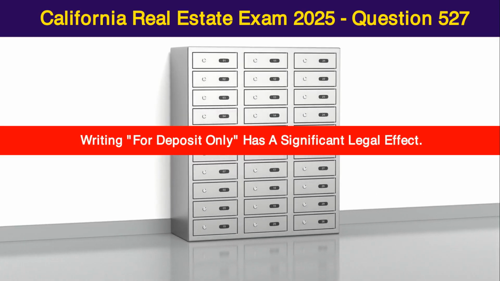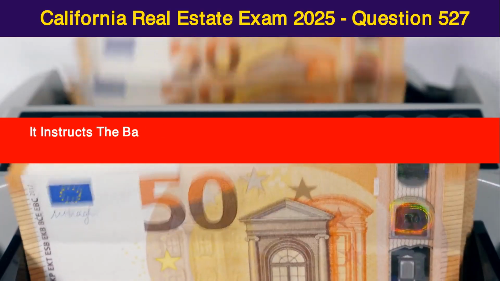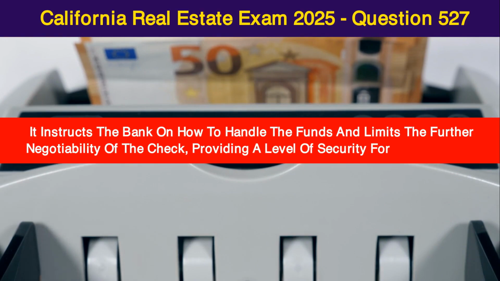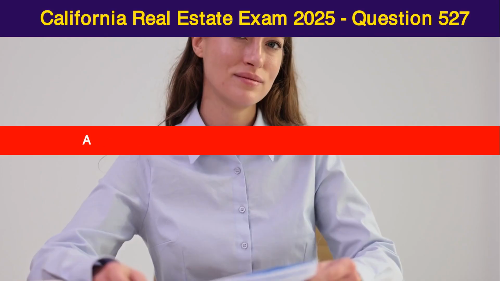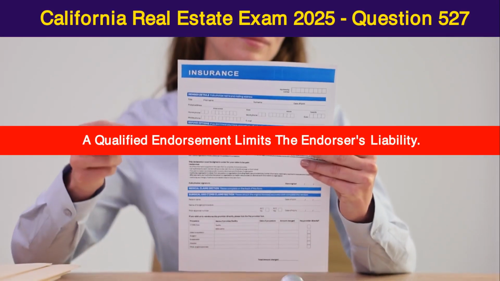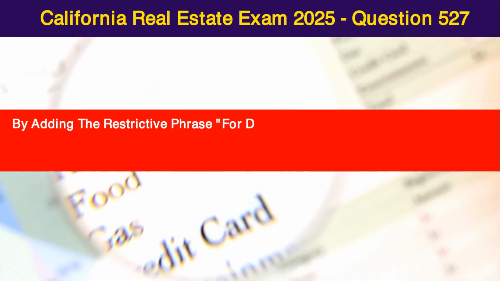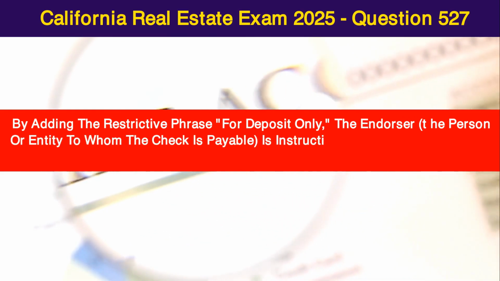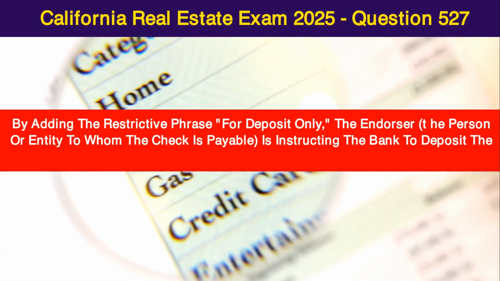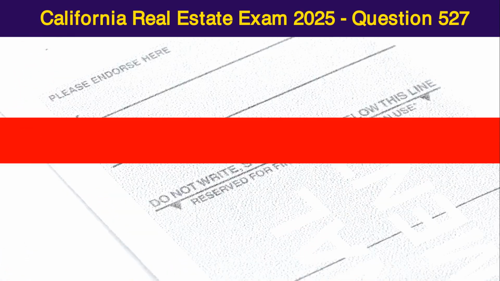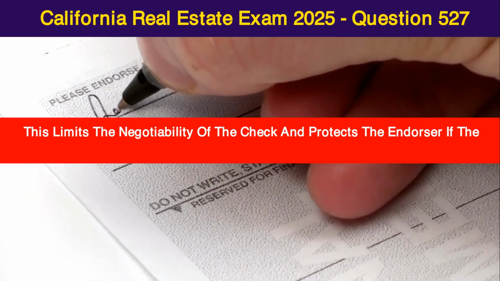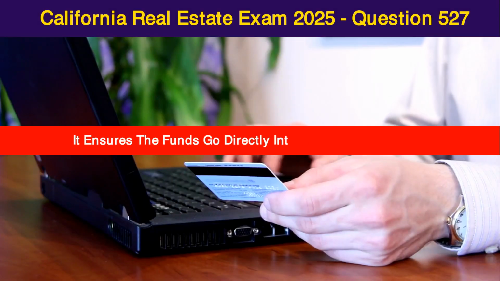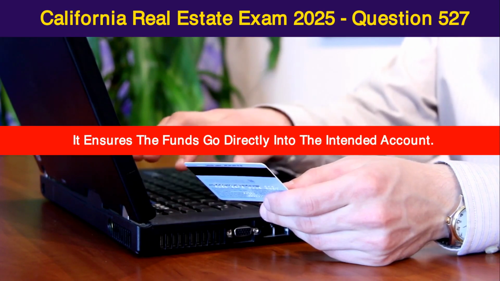Writing, for deposit only, has a significant legal effect. It instructs the bank on how to handle the funds and limits the further negotiability of the check, providing a level of security for the endorser. A qualified endorsement limits the endorser's liability. By adding the restrictive phrase, for deposit only, the endorser, the person or entity to whom the check is payable, is instructing the bank to deposit the funds into a specific account. This limits the negotiability of the check and protects the endorser if the check is subsequently lost or stolen. It ensures the funds go directly into the intended account.